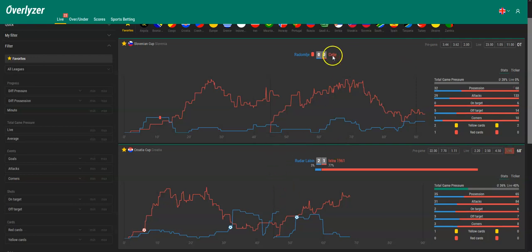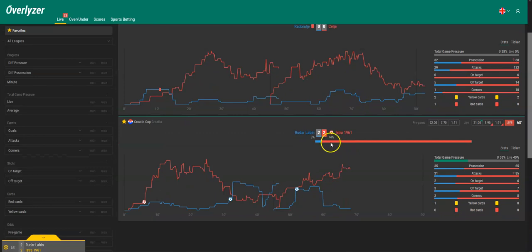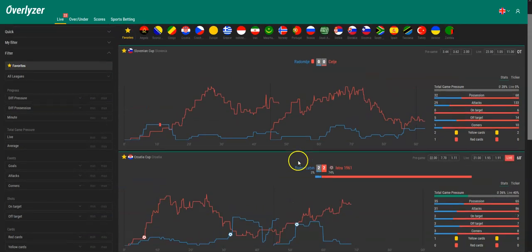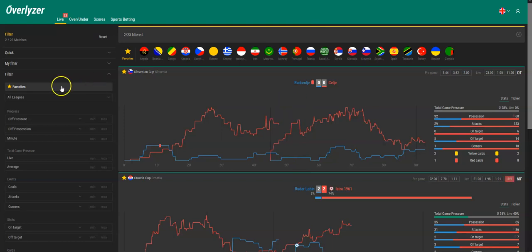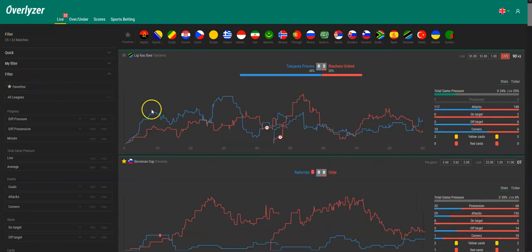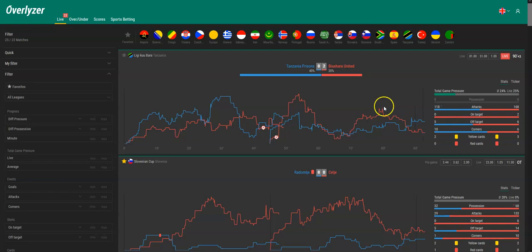Yeah, so this is already in overtime. Oh, and here we got another goal. Istra scores the 2-2. So if you went for the over 3.5 for the whole game, you just won. If you went for an over 2.5, over 3.5 on Istra, yeah, you're still in it, and they are increasing pressure big time, so this could also be a successful pick. But as we said, this is just a random selection right now. We now uncheck favorites and have a last look at what's going on.